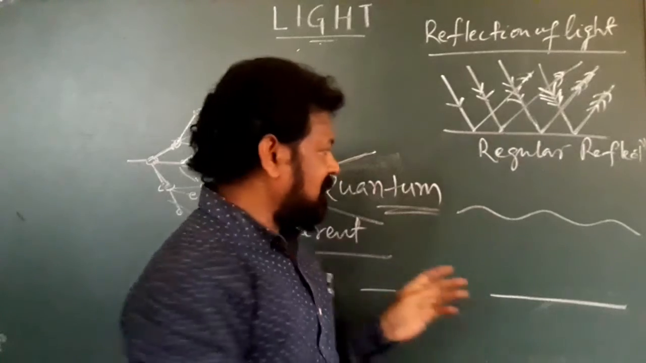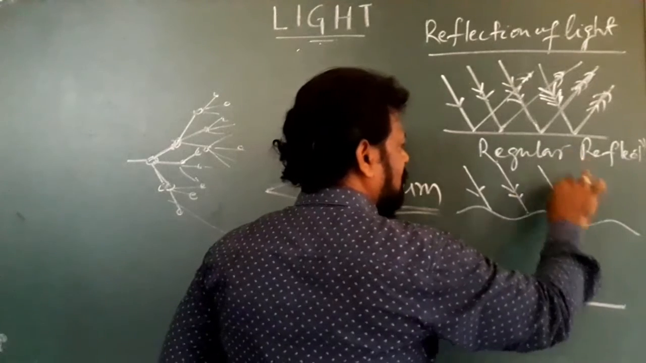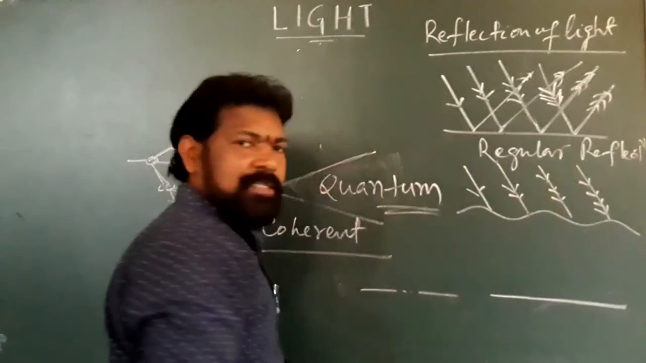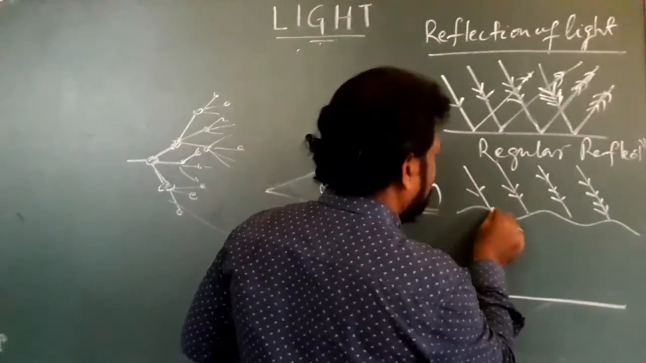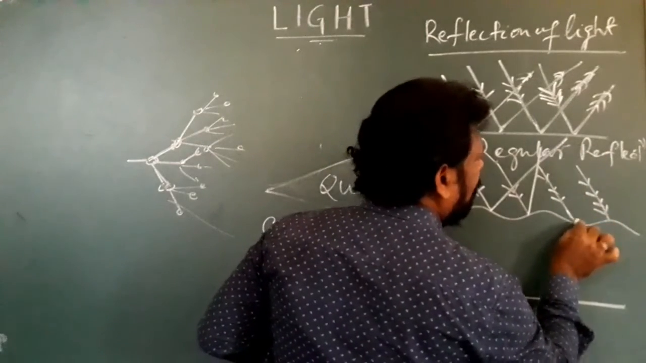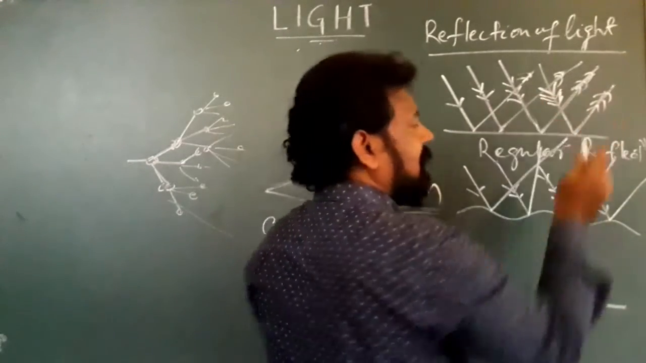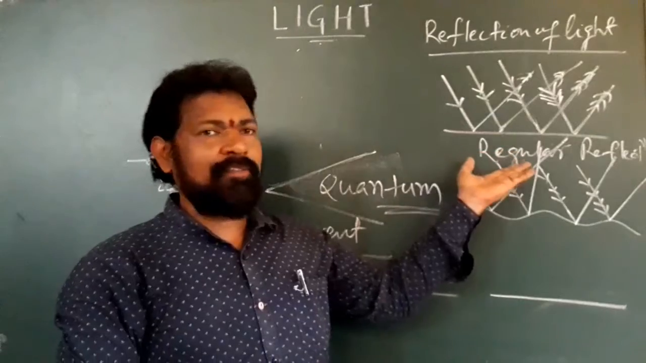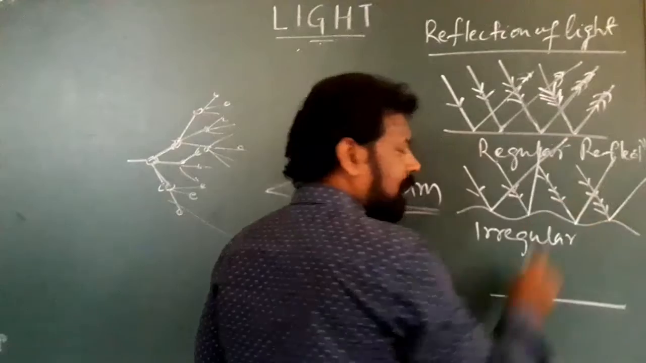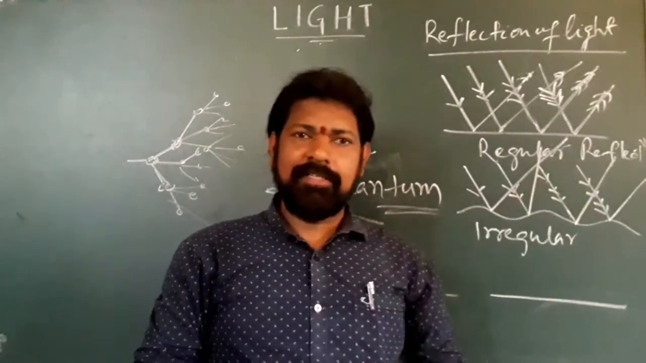Let's come to the second surface. This surface is rough, and when light falls on this surface, the reflection will not be similar to regular reflection. Say this light ray comes in this way, is incident, and goes out in this direction. Here all the reflected rays are parallel in the case of regular reflection. But in the case of irregular reflection, the reflected rays are not parallel. Why? Because the surface is not smooth.